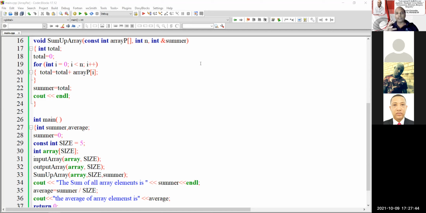I've tried to break it down in the simplest possible terms of how and what you pass across. In this example on line number 16, I've got 3 parameters in my function heading, which are the array, the size of the array, and a local variable that takes on something inside there.